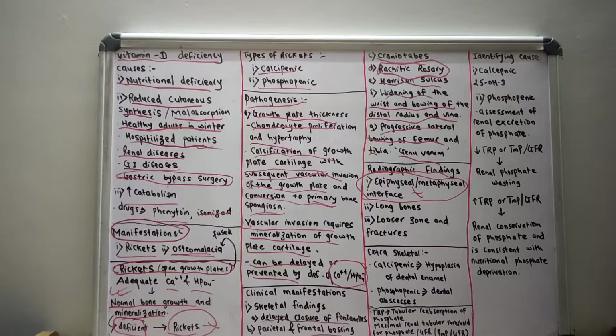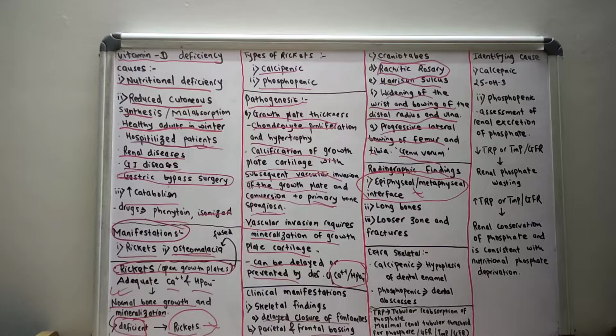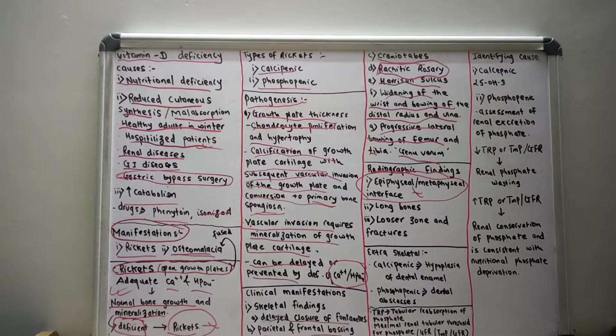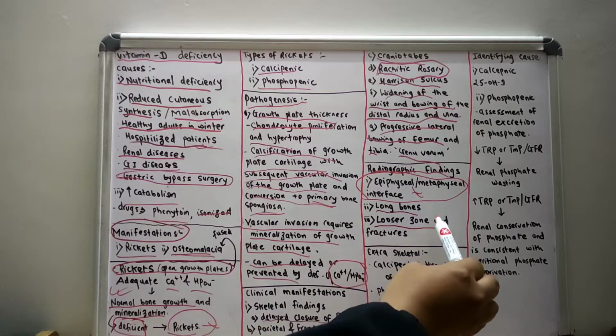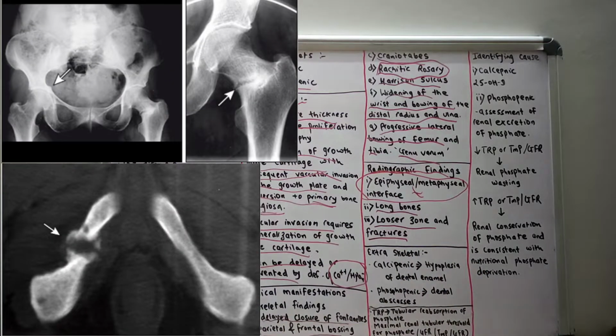In the long bones, the shafts are osteopenic and the cortices may become thin. The trabecular pattern is reduced and becomes coarse. Deformity of the shaft of the long bones is often present. Next is the presence of Looser zones and fractures. In severe rickets, pathological fractures and Looser zones may be noted.